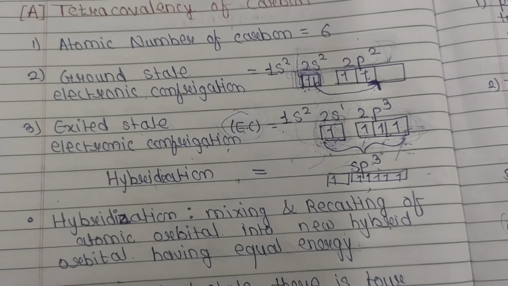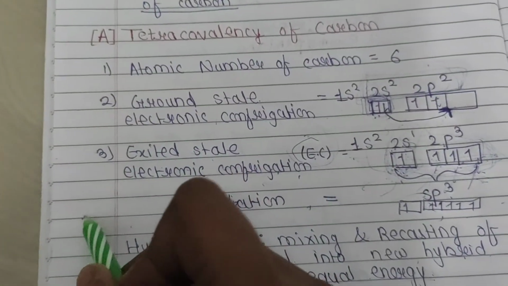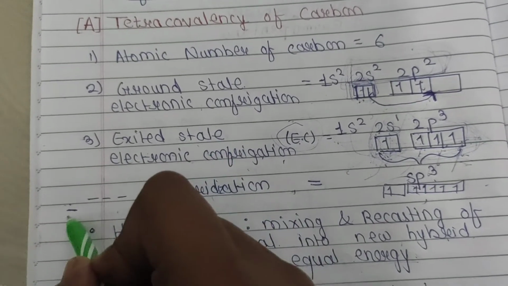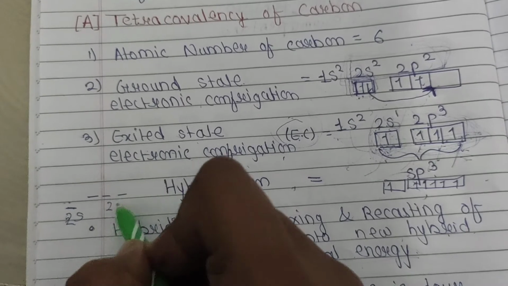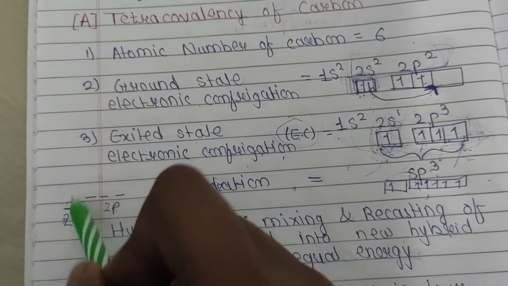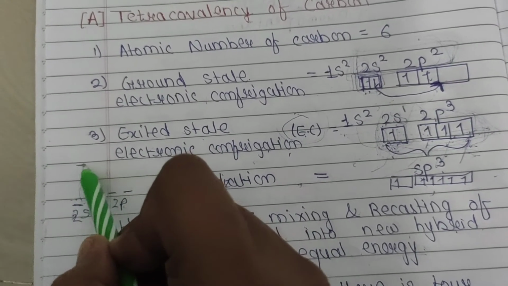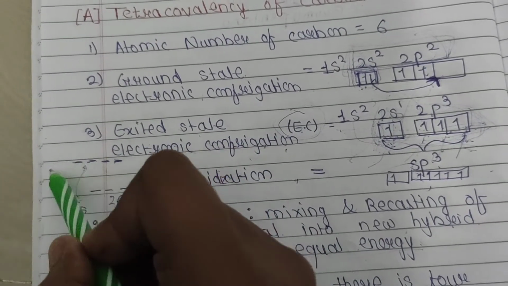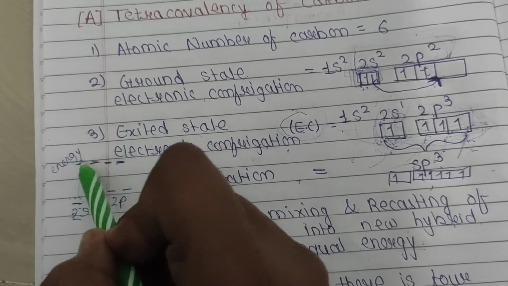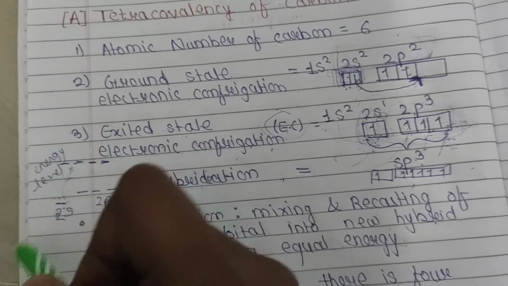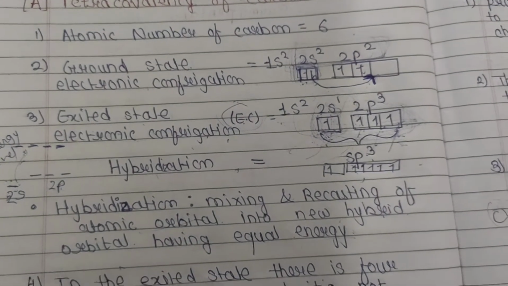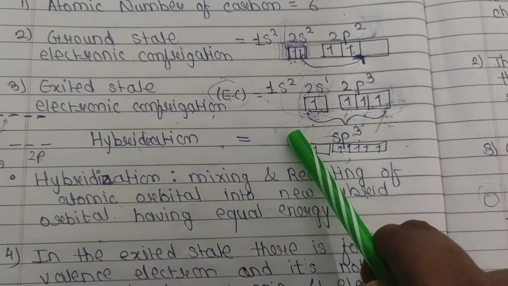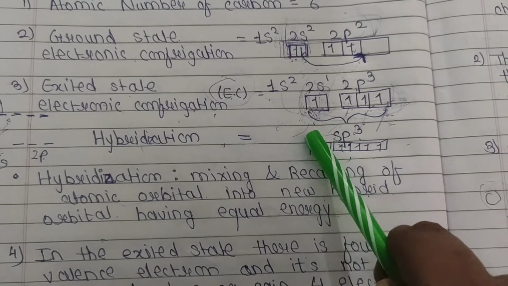It means they come to an equal level. Before, this is the 2s level and this is the 2p level. After hybridization they all come to the same energy level. This is hybridization, and when hybridization occurs, the 4 electrons of carbon get the same energy.